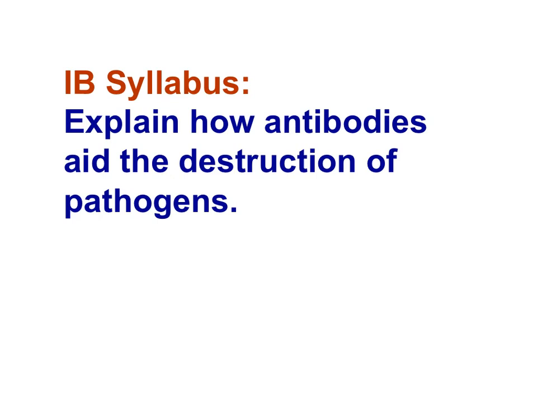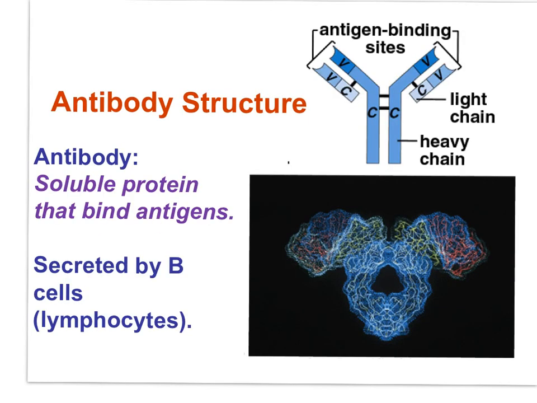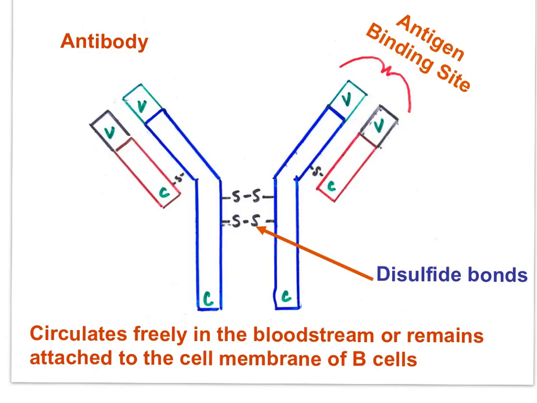So let's end this movie with a closer look at antibodies. Explain how antibodies aid the destruction of pathogens. Antibodies are Y-shaped proteins with 4th-level structure, quaternary structure, because they're composed of 2 or more polypeptide chains. B cells make antibodies specific to the antigen, and antibodies serve to neutralize the antigen. The Y-shaped antibody is composed of 4 polypeptide chains, 2 heavy and 2 light chains.